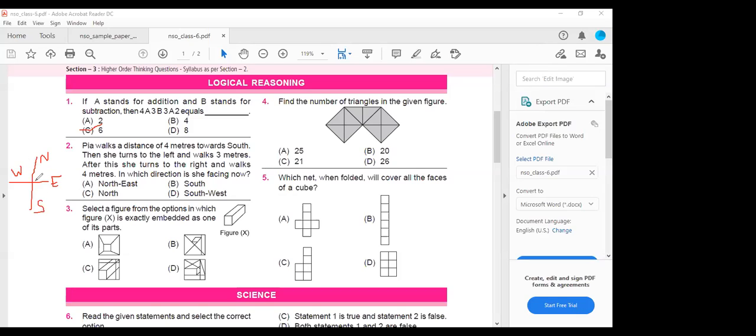So first she will travel to the south and then she turns to the left and walks for 3 meters. Again she turns right. So she's turning to the left.